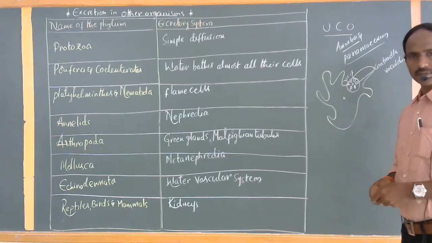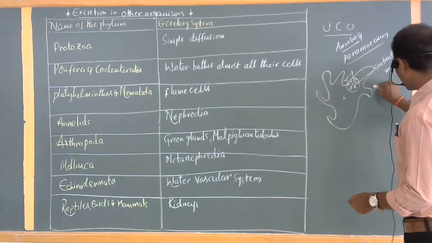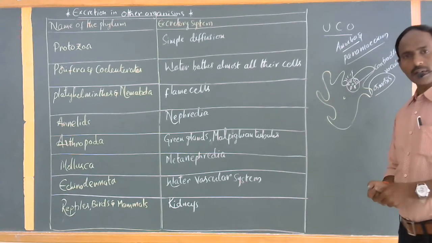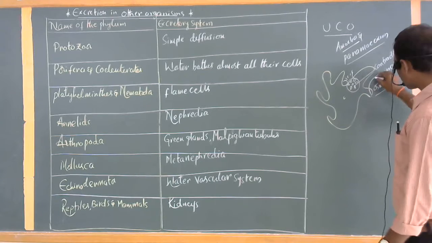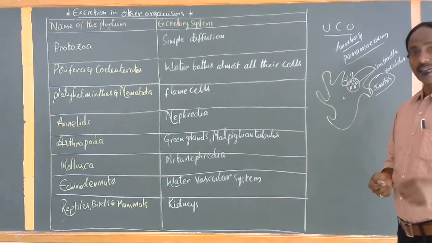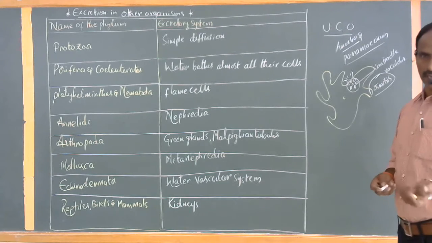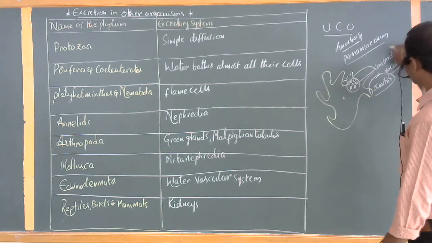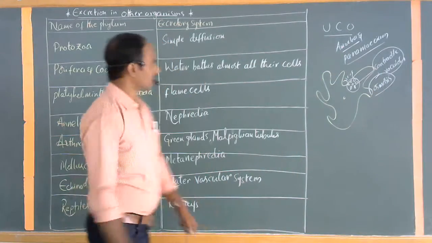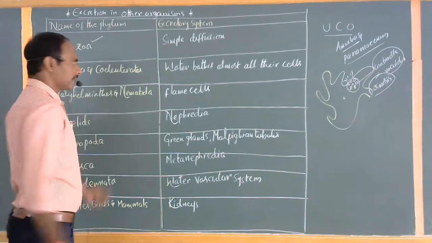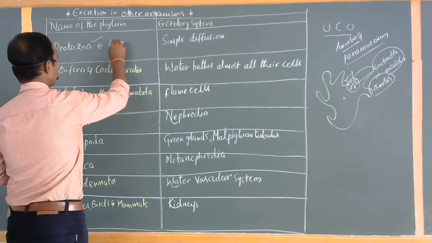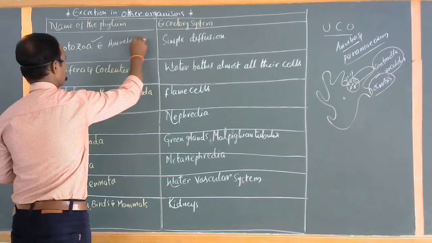This is a very simple process. This process is commonly called osmosis. By the osmosis mechanism, lower order animals like unicellular ones can eliminate their waste materials out of the body by the contractile vacuoles. Here also the example is protozoa. Examples, you know clearly, amoeba and paramecium.